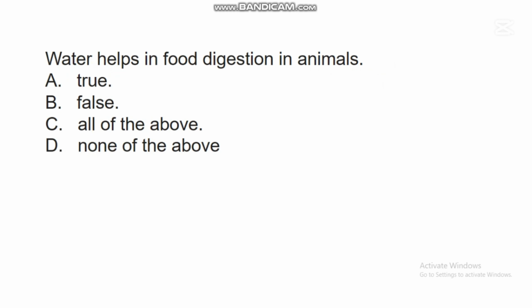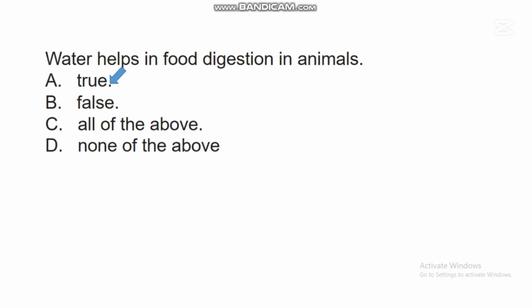The next question says, water helps in food digestion in animals. A. True. B. False. C. All of the above. D. None of the above. In this question, the correct answer is A.